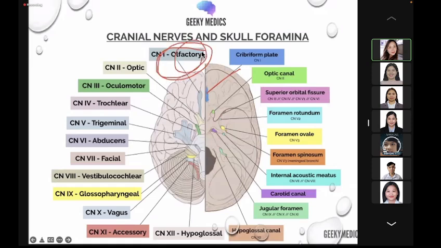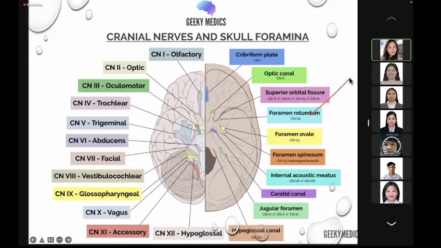the olfactory nerve. We also have here the optic canal for the passage of the optic nerve, which is cranial nerve number 2. Now the superior orbital fissure, you have several cranial nerves passing through it. They are cranial nerve 3, cranial nerve 4, and cranial nerve 6, the cranial nerves that innervate the extraocular muscles. In addition, the first division of the trigeminal nerve, which is the ophthalmic nerve, also passes through the superior orbital fissure.